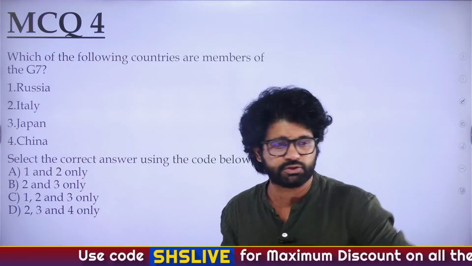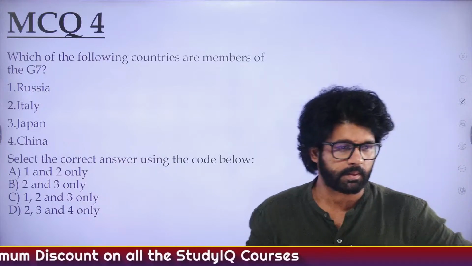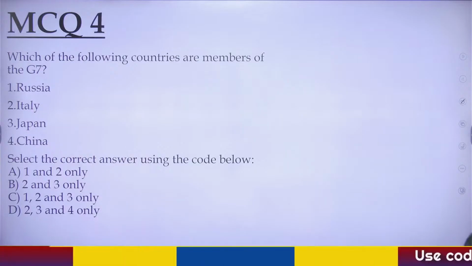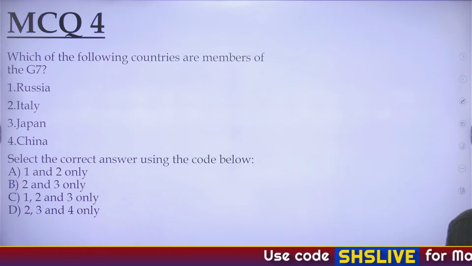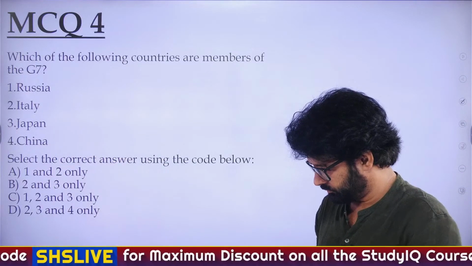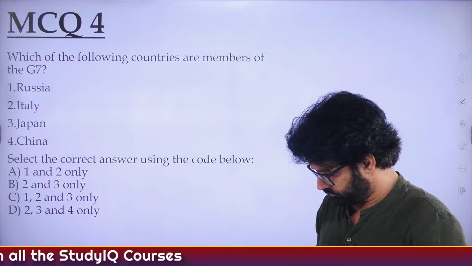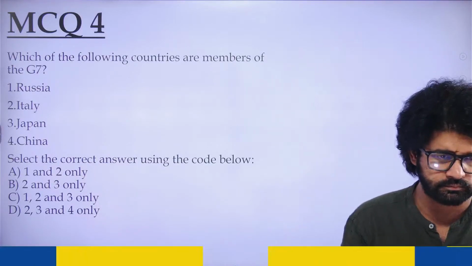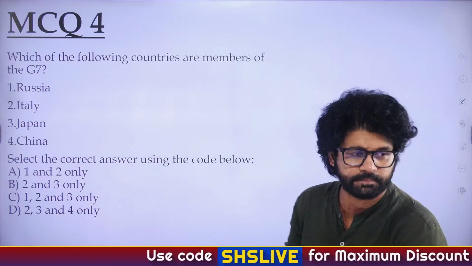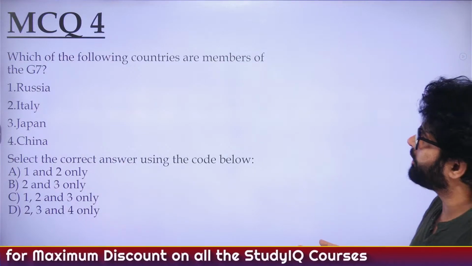Okay, let's solve some questions based on what we have read. Which of the following countries are members of G7? We have seen the mnemonic. Russia, Italy, Japan, China. And Pooja is fast, she has given the answer. So, Russia is not a member. Russia was earlier a member.